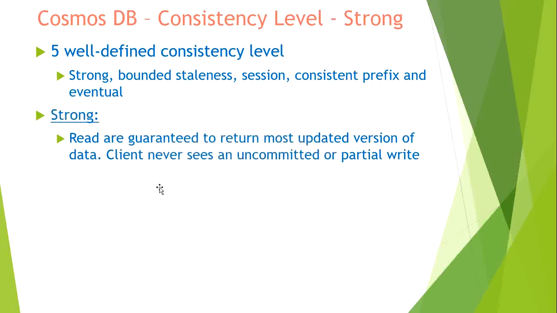If we talk about strong consistency, reads are guaranteed to return the most updated version of the data. The client never sees an uncommitted or partial write. As I mentioned, unless or until it has replicated to all the replicas, it will not be available for the read. But yes, all the replicas will see only the updated version of the write, because it will be available only when all the commits have happened. So this is why write is pretty expensive for this.